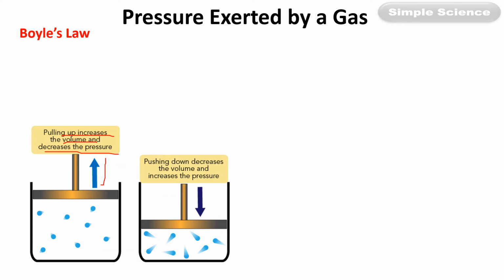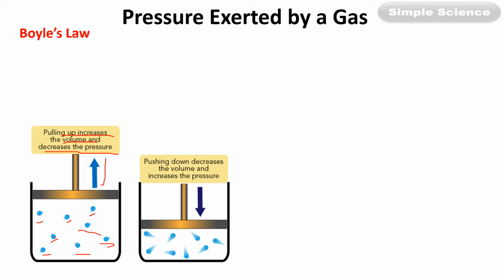You can see that there are a few molecules. If you count, there are 8 molecules to show that the mass is fixed. In this container also there are 8 molecules, and in the second container also there are 8 molecules. That means the mass is fixed. And when the piston is pulled up, the volume increases. When volume increases, collision decreases. And when collision decreases, the molecules will exert less pressure on the walls of the container.